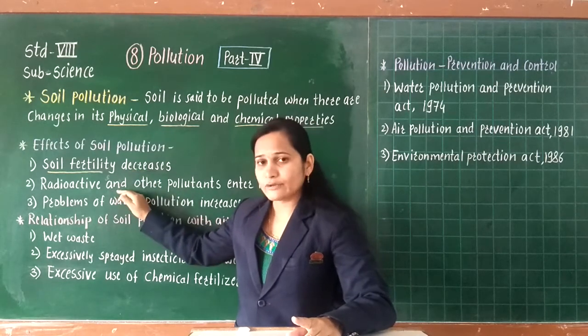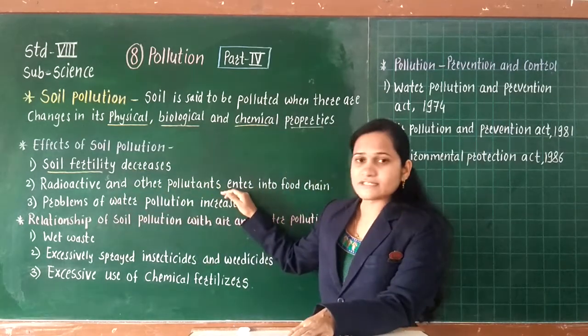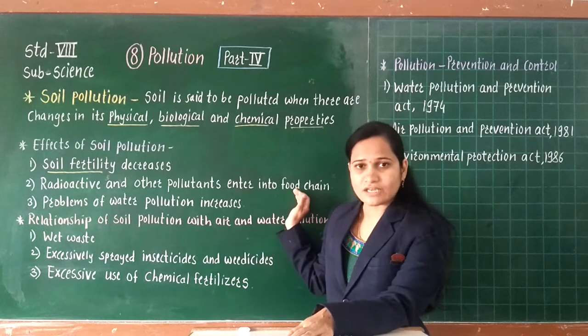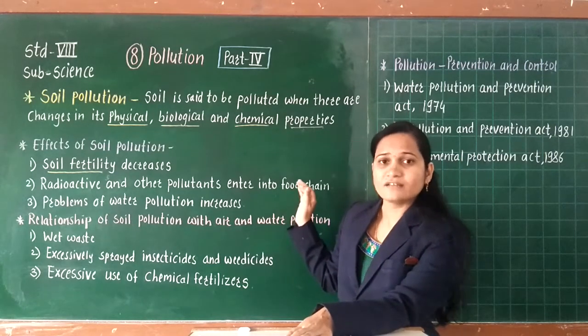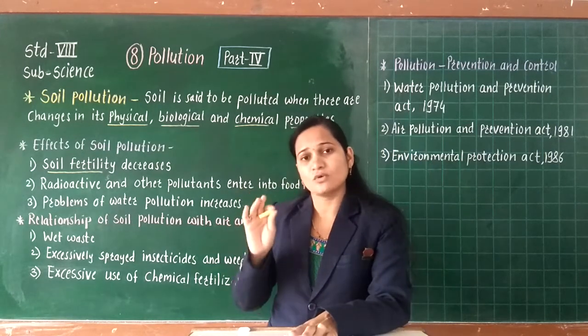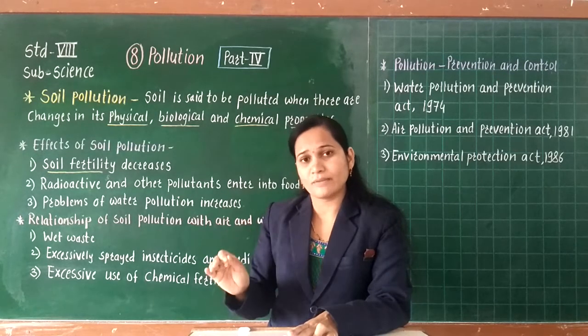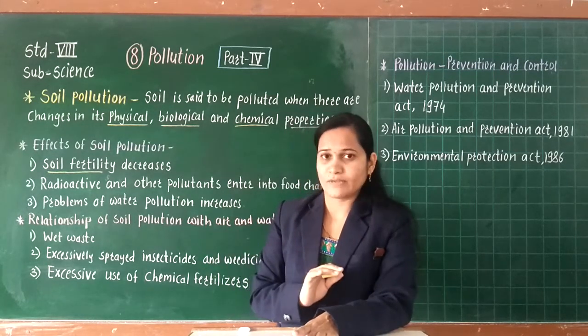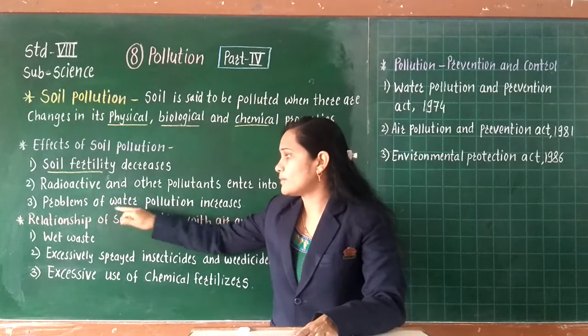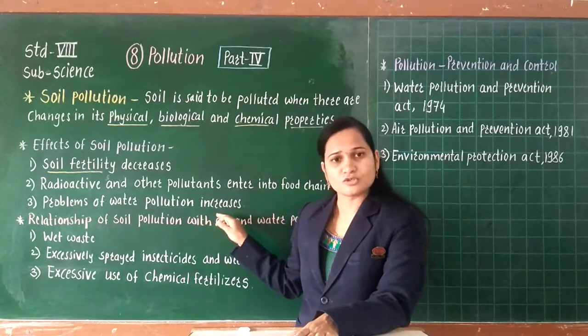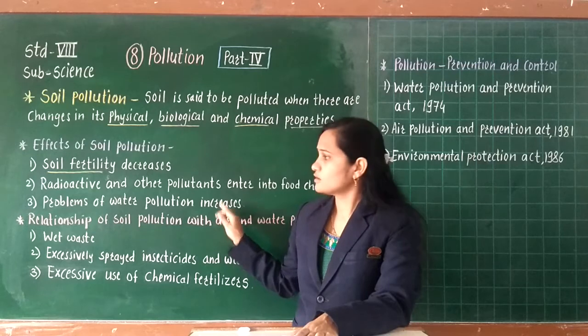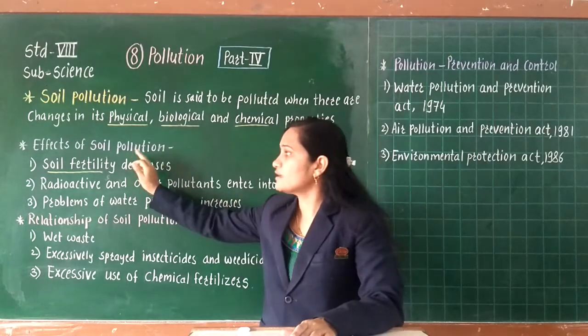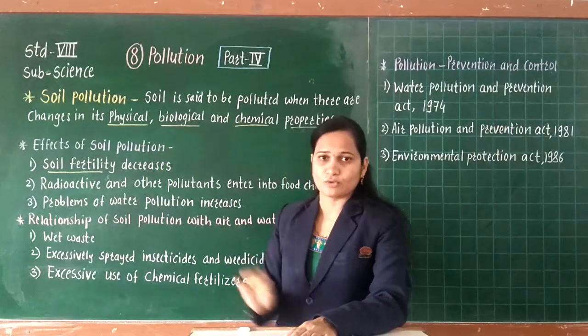Second one, radioactive and other pollutants enter into the food chain, and through the food chain it goes up to the human being, and it affects the health of the human being. And the third one, problems of water pollution also increase. So these are the points for the effects of soil pollution.